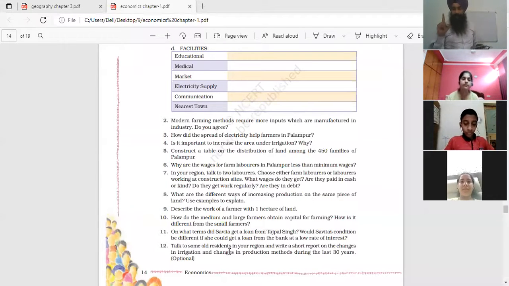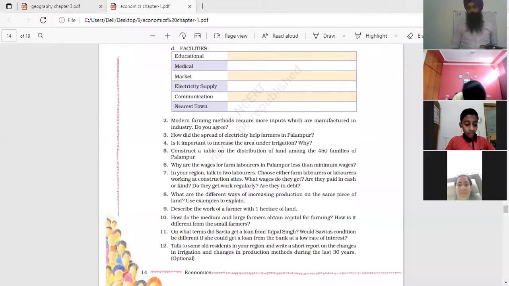First is the high interest rate. Second one, repayment of the loan after harvesting. Third, repayment of the loan in the form of production.